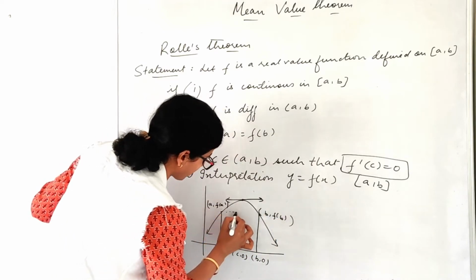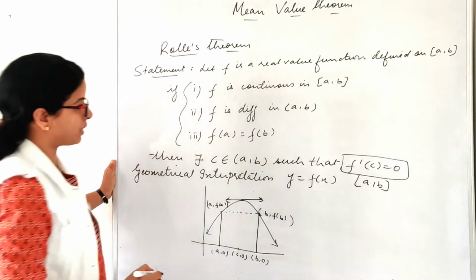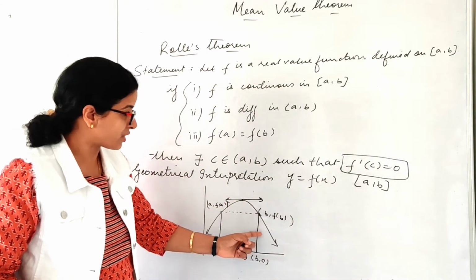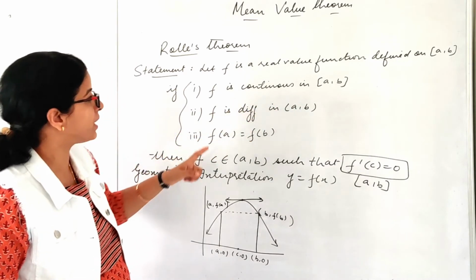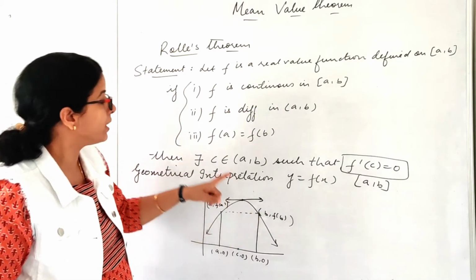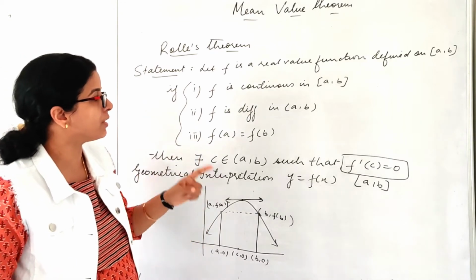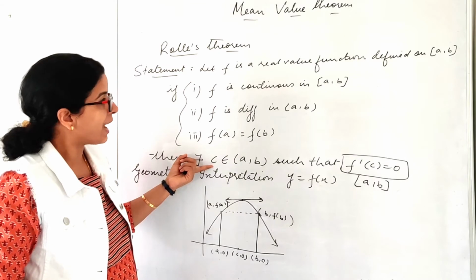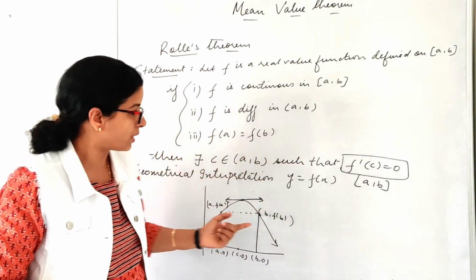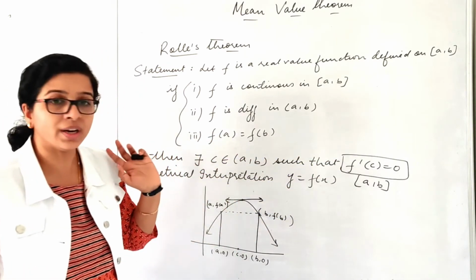If you check, my curve is continuous in the closed interval, differentiable in the open interval, and f(a) is equal to f(b). So I will always have at least one point c in the open interval a comma b such that f'(c) is equal to 0. My tangent will be parallel to the x-axis.